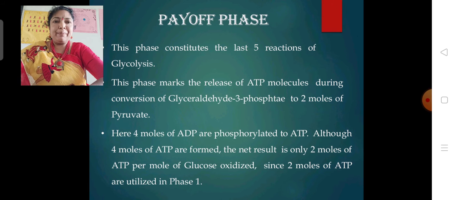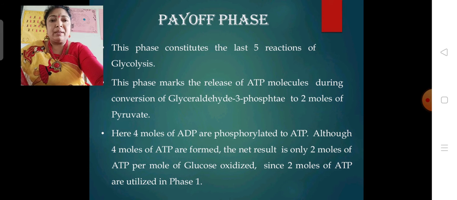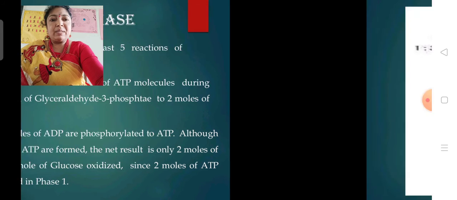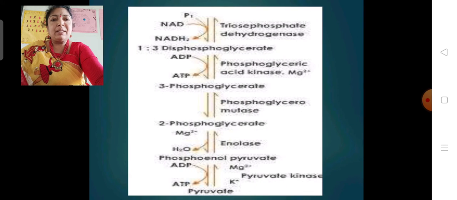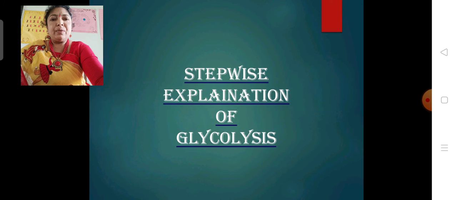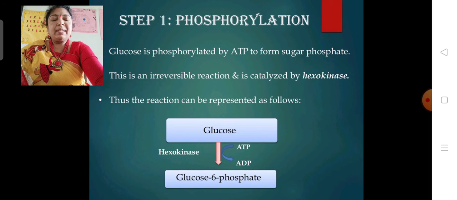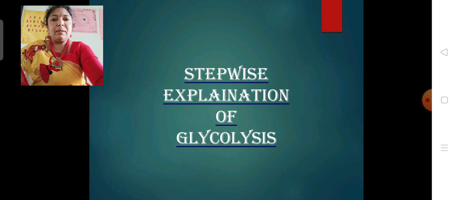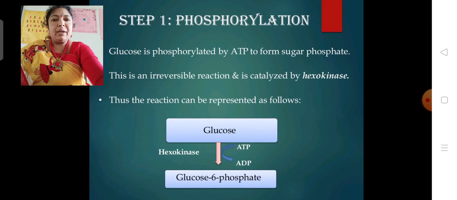So this is the payoff phase. Here in glycolysis, the breakdown, or partial oxidation, of glucose molecules into 2 molecules of pyruvic acid takes place, in which the final product is 2 ATP. Let us now discuss the stepwise explanation of glycolysis.